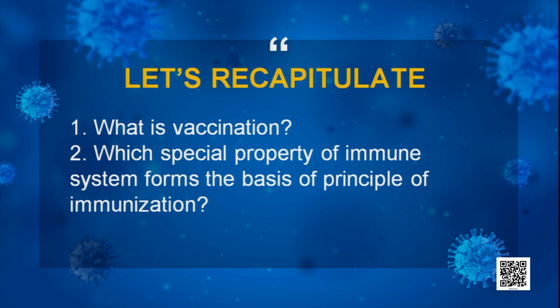Then the next question: which special property of the immune system forms the basis or principle of immunization? Here the special property is memory. How is the immune system able to fight the pathogen the second time? Because our immune system, as I told you, can distinguish between self and non-self.